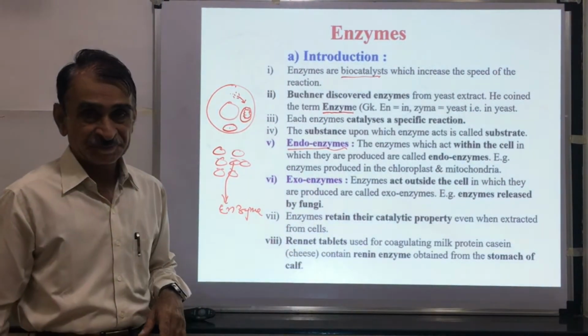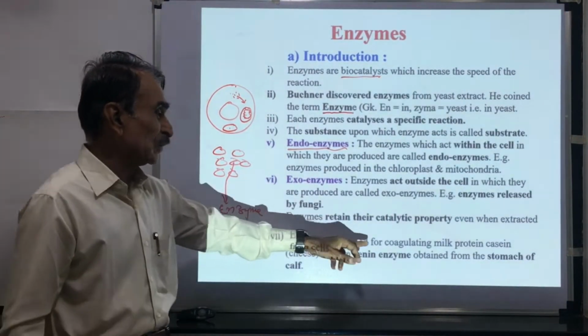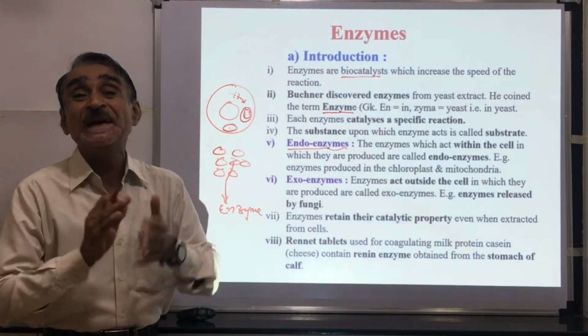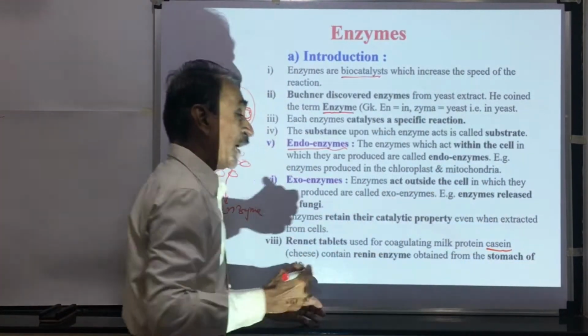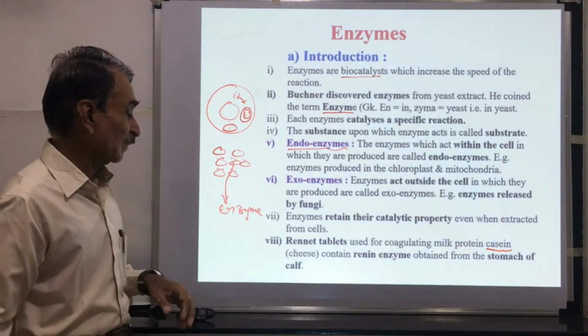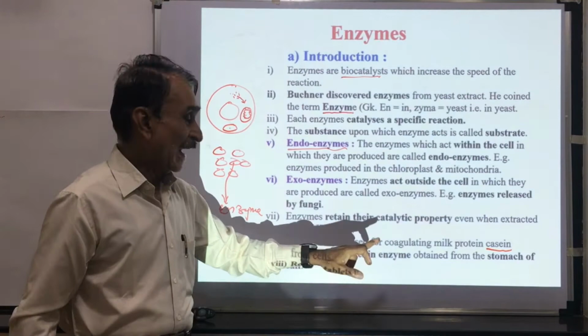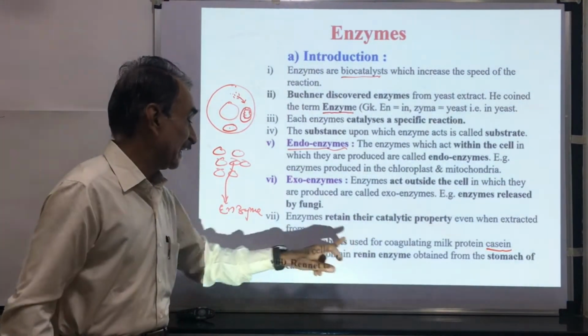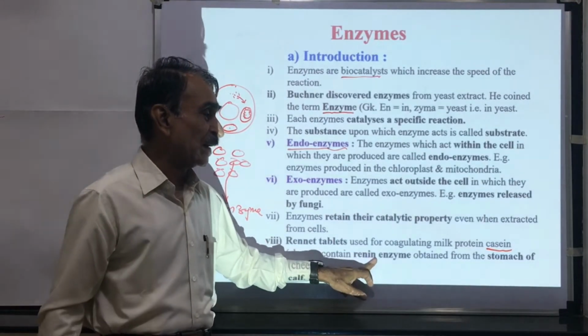Rennet tablets are available in the market. These are used for coagulating the milk protein. Milk protein is casein. For the coagulation of casein from the milk, the renin enzyme is used. And this renin enzyme is obtained from the rennet tablets. This renin enzyme is obtained from the stomach of